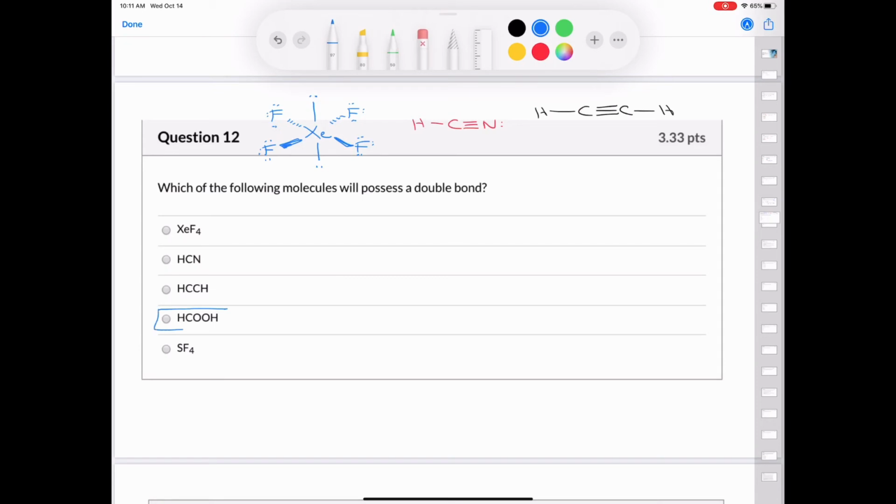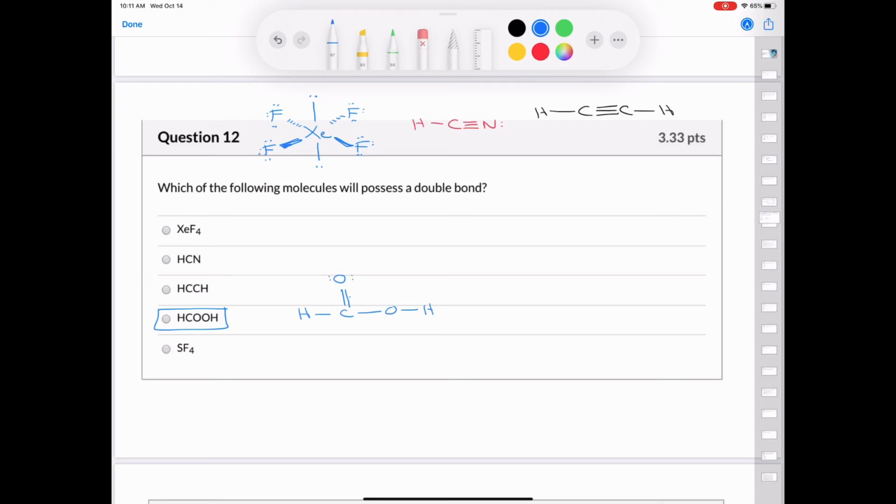Next, we have this formula here, HCOOH. We'll put our hydrogen attached to the carbon. Carbon always has 4 bonds: 1, 2, 3, 4. I'm just thinking out loud here, so I'm going to have an oxygen. Oxygen can only ever have 2 bonds and a lone pair. So I'm going to have an oxygen like this. One of the oxygens is going to have a single bond to hydrogen, but the other one is going to have a double bond, like this.